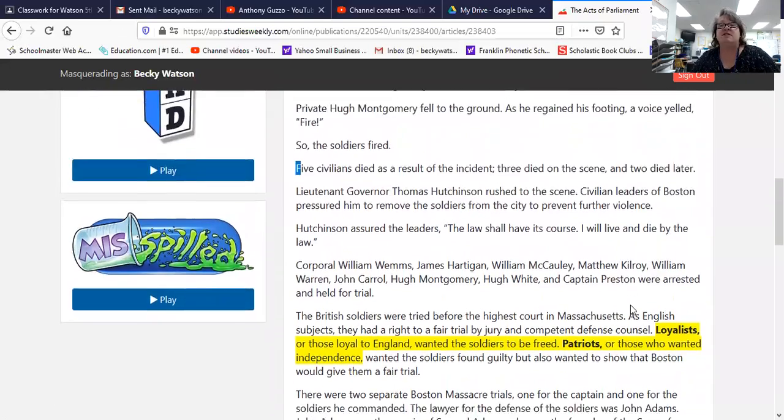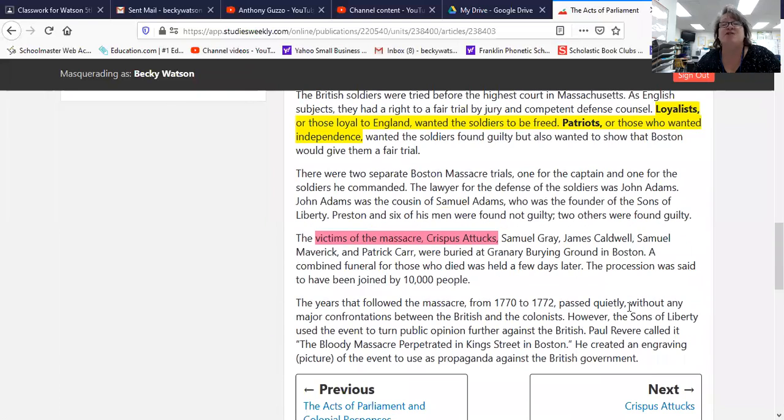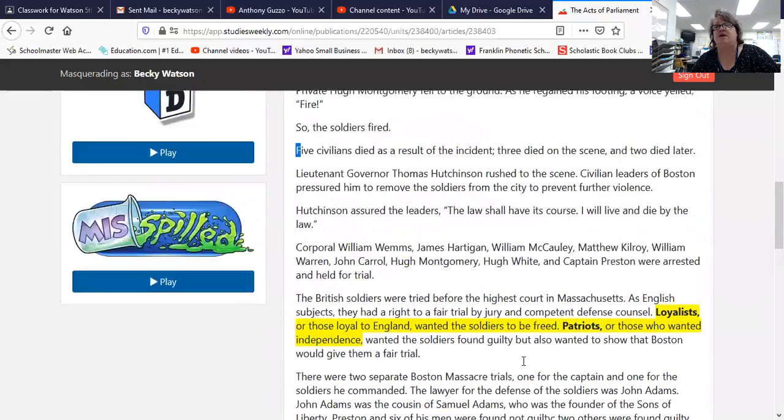Okay, but here's the test question, the 10th test question we haven't got to. Who was the first victim? Right here, the victims of the massacre, Crispus Attucks. He's considered the first person to have been killed in the Revolutionary War. He was a man of color, an African American man, and he was the first one killed. So that you need to know in pink.